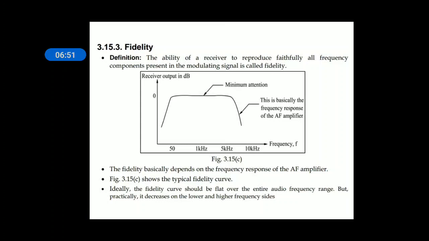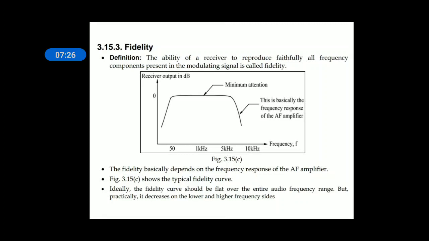It should reproduce all the frequencies with good gain, amplification and quality. So it should be able to reproduce 20 Hz, 21 Hz, up to 20,000 Hz also. Then the receiver is a good receiver. When you look at the curve of frequency versus receiver gain or receiver output, it should be flat. So irrespective of frequency, the receiver output is constant, or almost flat, from 50 Hz to 10 kHz.